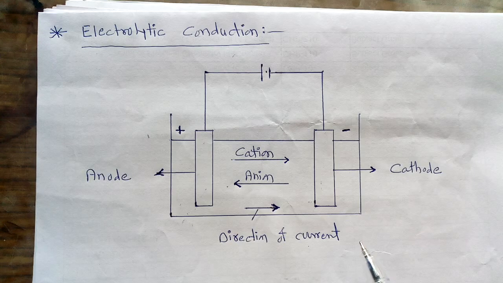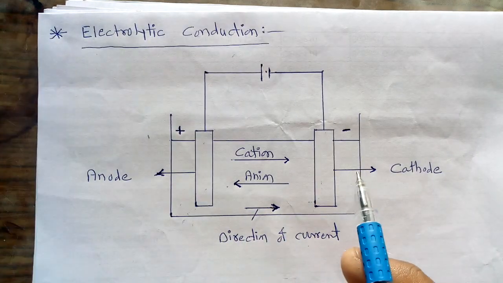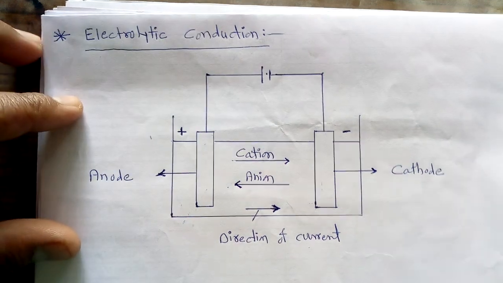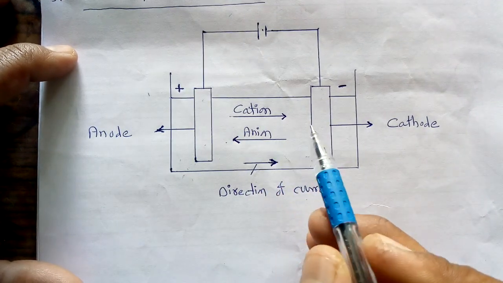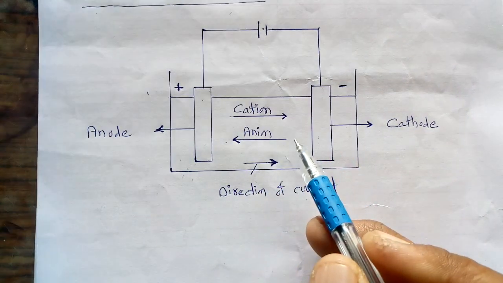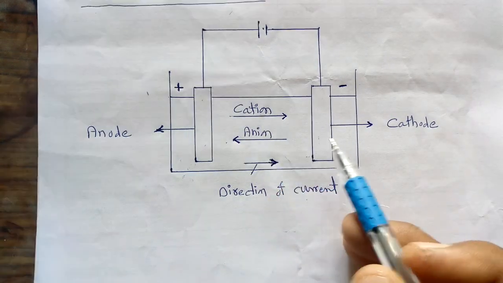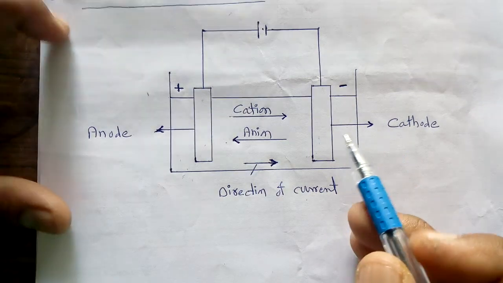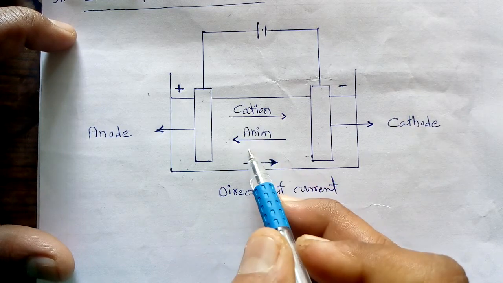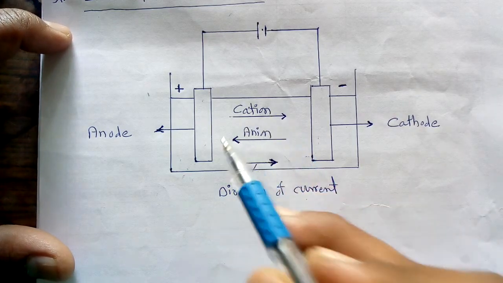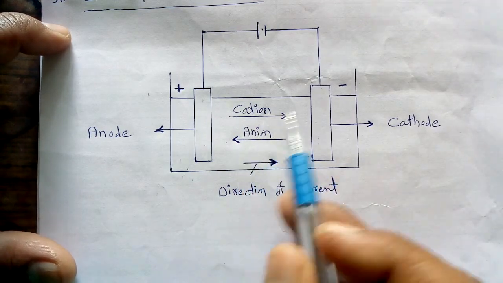Now, when the electrodes are dipped in this electrolytic solution and we apply an external electric field, what happens? We know this is an electrolytic solution, so it consists of cations and anions, that is, positively charged ions and negatively charged ions. When we apply the external electric field, these ions show a tendency to move, or get migrated, to the oppositely charged electrodes.